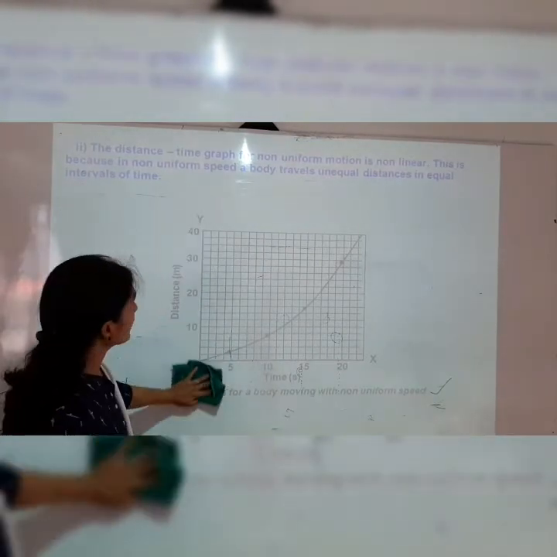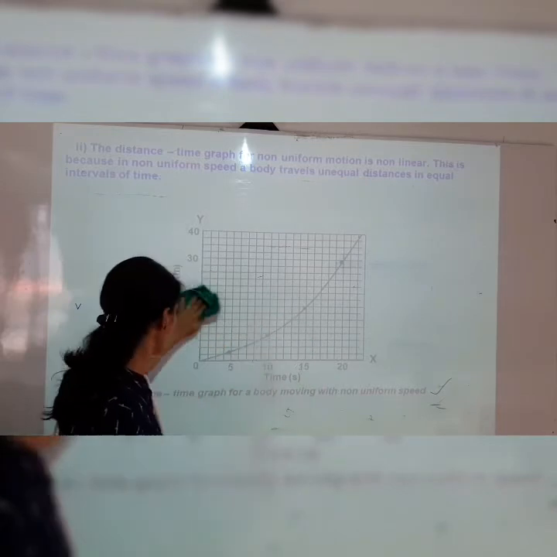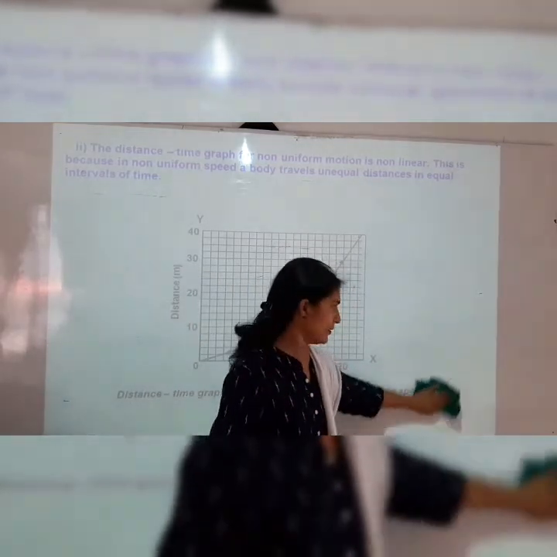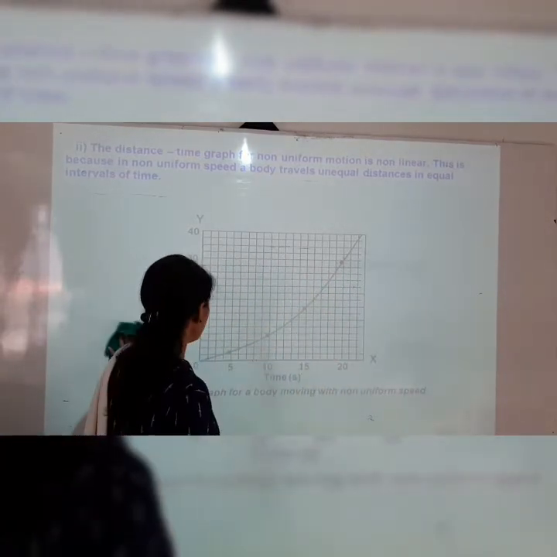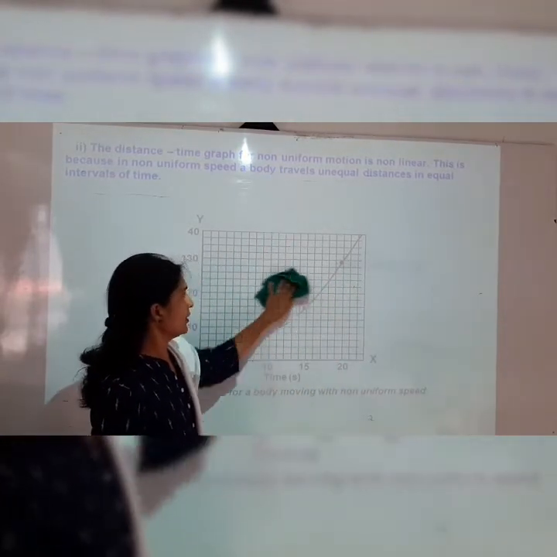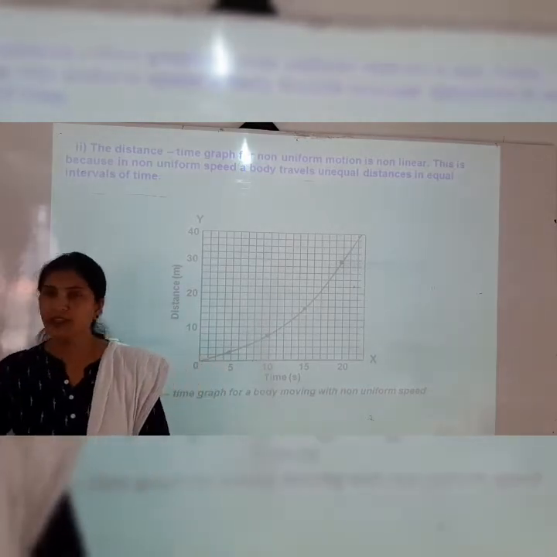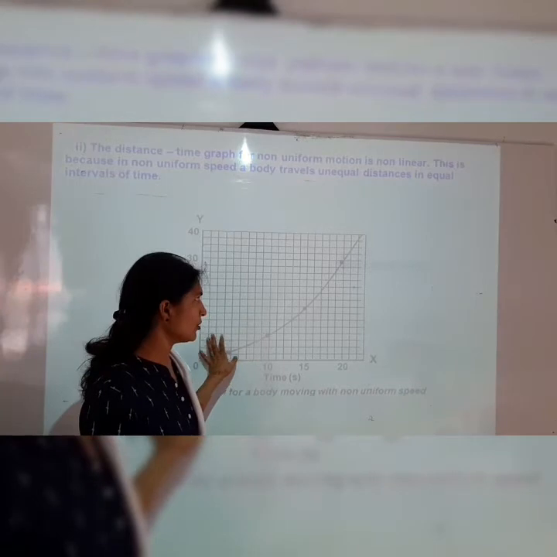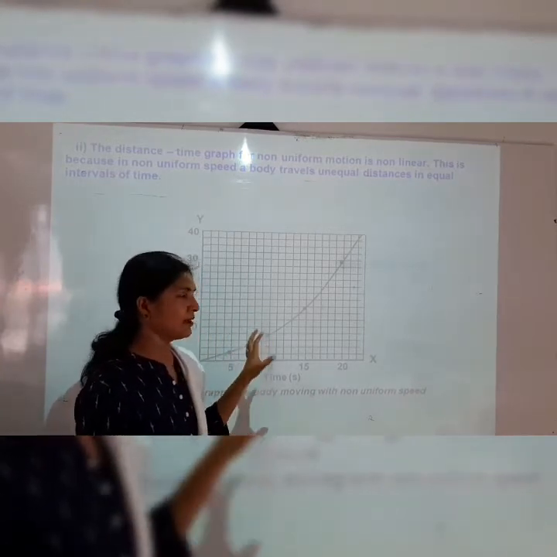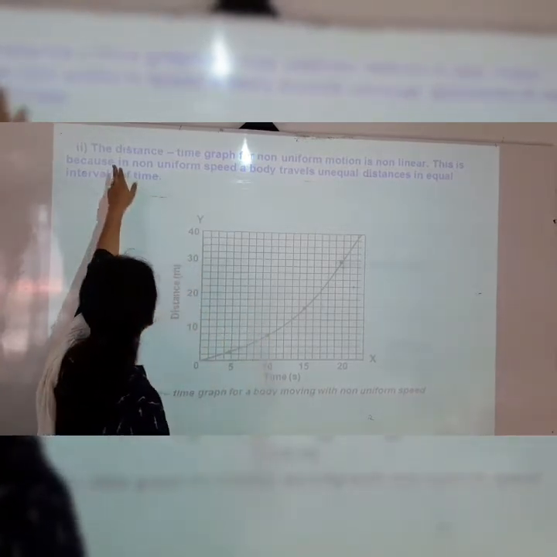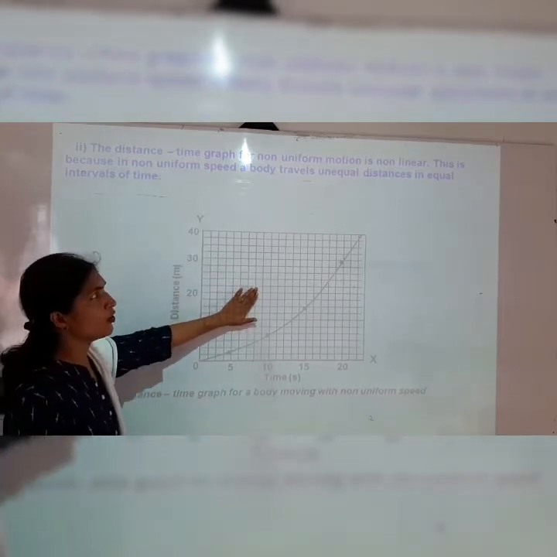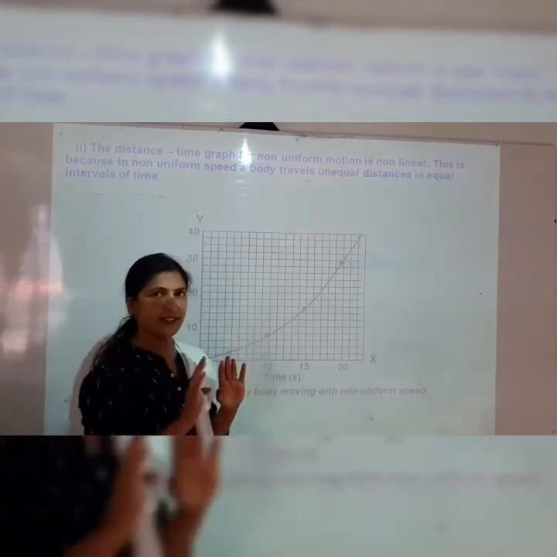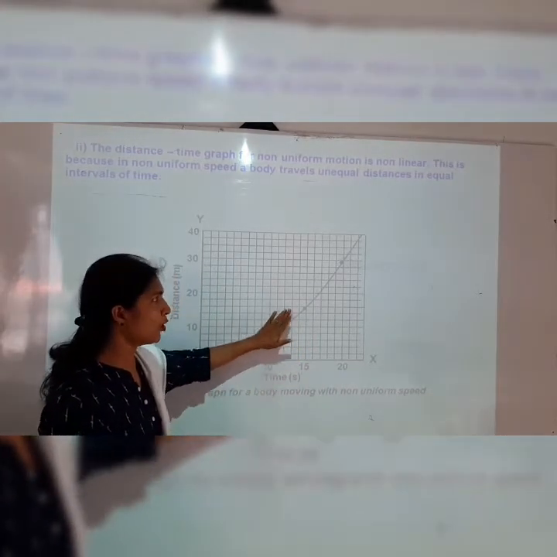Next point is the distance time graph for non-uniform motion. In the previous slide we have seen that for uniform motion it was a straight line, but now the object moves and is not moving in equal distances. Distance covered by the object is not equal, but the time interval is equal. So the distance time graph for this non-uniform motion is not straight, it is not linear. It is non-linear.